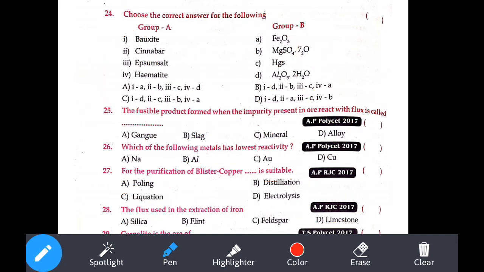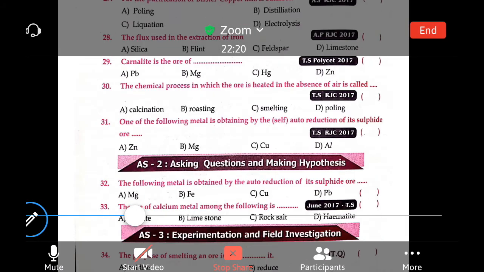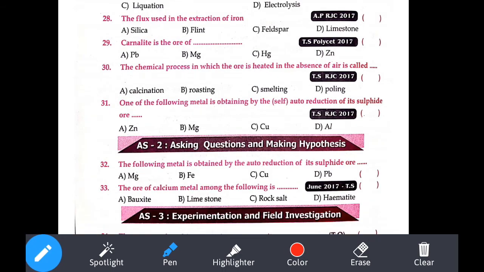The next one, the flux that is used in the extraction, that's what we have just seen. Let's see the next question. Carnallite is the ore of what? Tell me, anyone. See the options: Pb they have given, Mg they have given, Hg they have given, zinc they have given. If you observe, this question was asked in TS Polycet 2017. Carnallite is the ore of, so you know carnallite is the ore of magnesium.